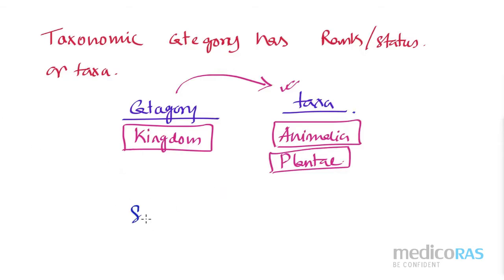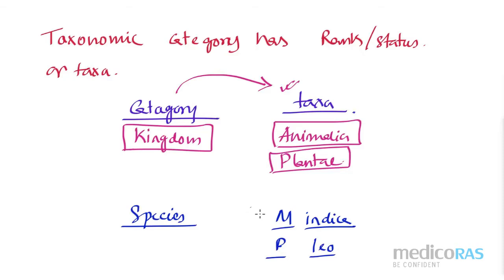Similarly, if I write species, species is the category, but if I give any name to the species, like Mangifera indica, which I have written, then this is what the taxa is. Again, Panthera leo, if I have written, then this is the taxa. So I hope you have understood what is taxa and what is category.